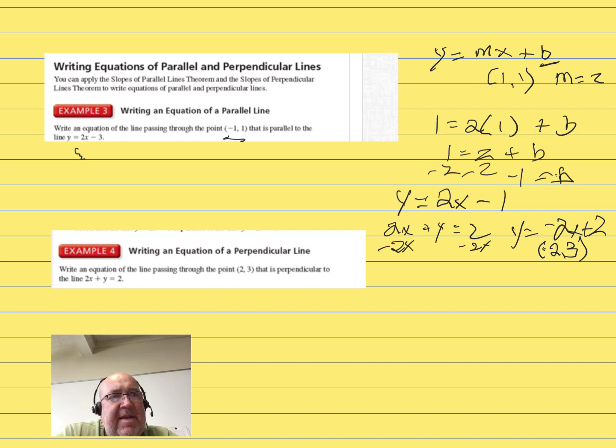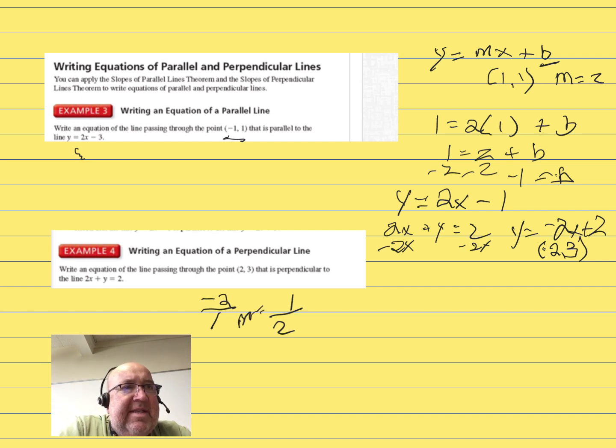Here we have to make a change. We're not going to use negative 2 for the slope. We have to use the negative reciprocal. So you can think of writing negative 2 over 1 as a fraction, and now we just want to turn those upside down and make them positive because the negative reciprocal will be positive. So now our m we're going to use is going to be 1/2.